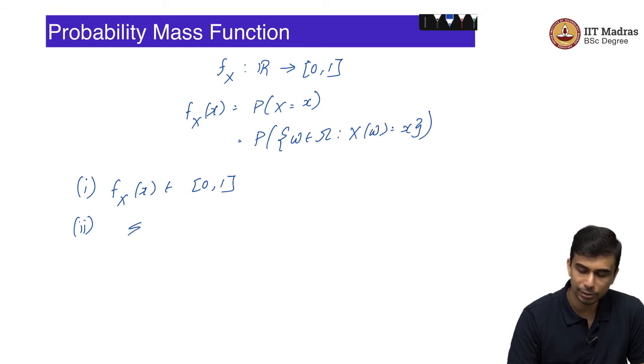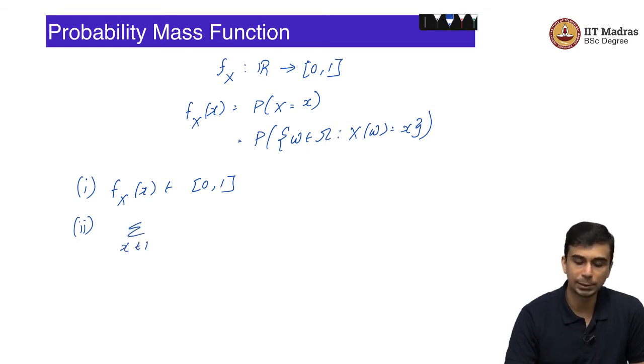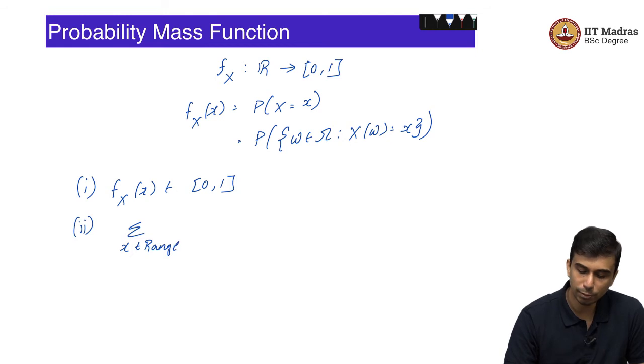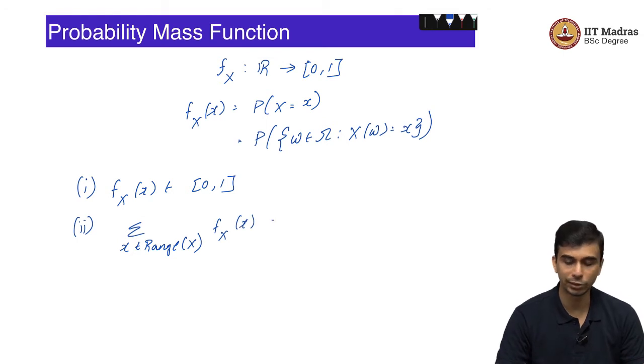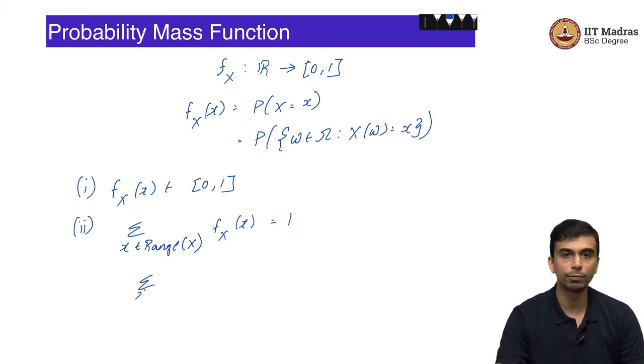And the second property also comes as a consequence of the axioms of probability, which is that if you sum over all x in the range of the random variable X, recall the range of a function is simply the set of values the output of that function can take, sum over x in range of X of f_X(x) is equal to 1. So, this is the second property, and this also is a consequence of the probability axioms.